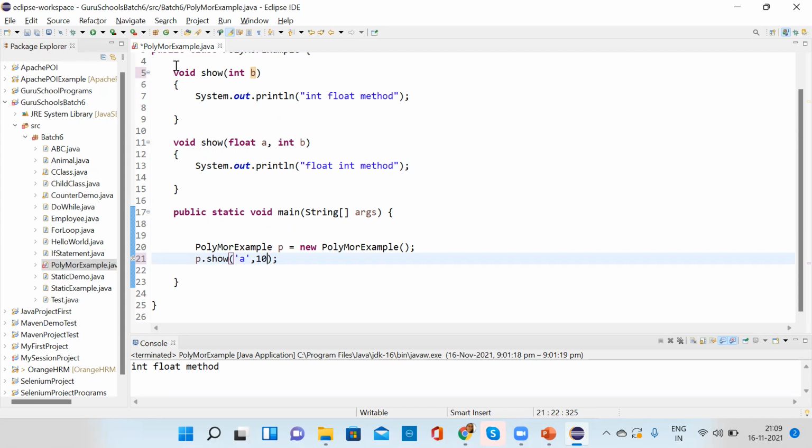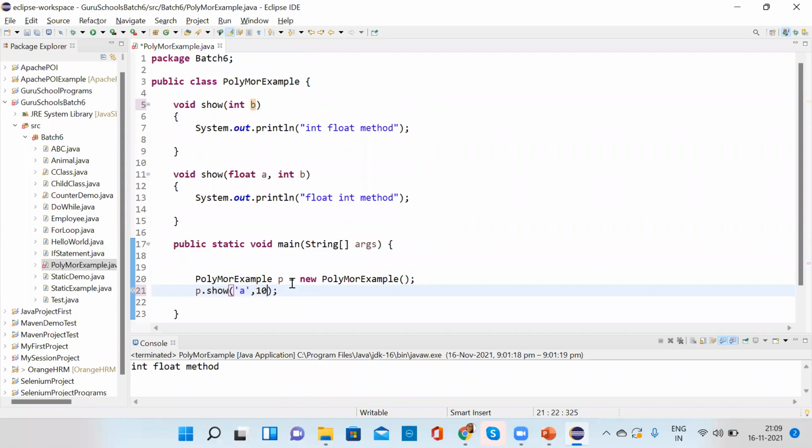Okay. Now coming to the var argument. See, everyone understood, no? If there is any confusion, you can ask me, because I also got confused, so you might also get confused, right? Everyone should be clear. Now it is clear why it wasn't working previously, because both the methods were fulfilling this condition. That's why the system gets confused which method to call, right? So now it is clear. If anyone has any doubt, they can ask.